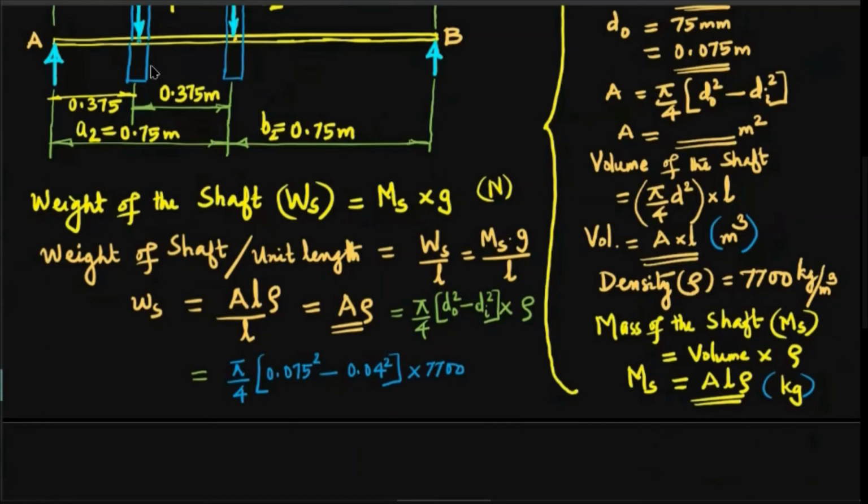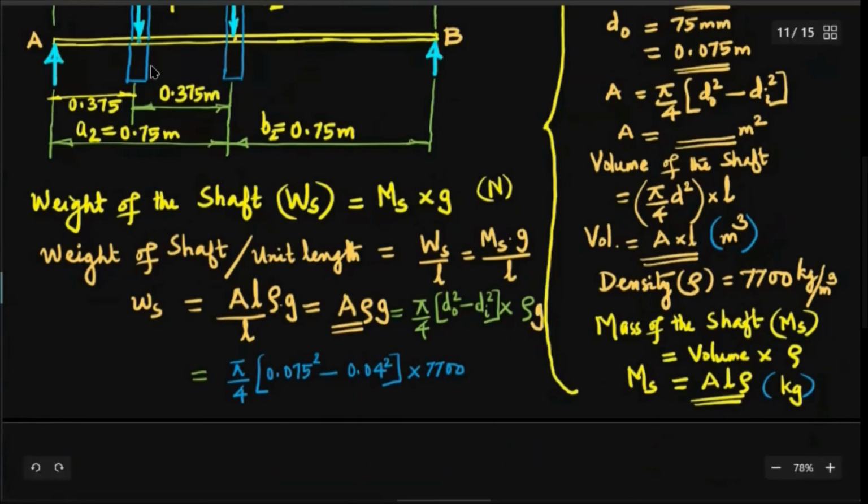7,700, but one letter is missing now. See the weight, mass only I have written, then into G is also there. Please bear with me. There is MS I have written, into G is also there. Okay, into G, that is also there. So please do understand, don't get confused. I'm just clarifying things, that's all.